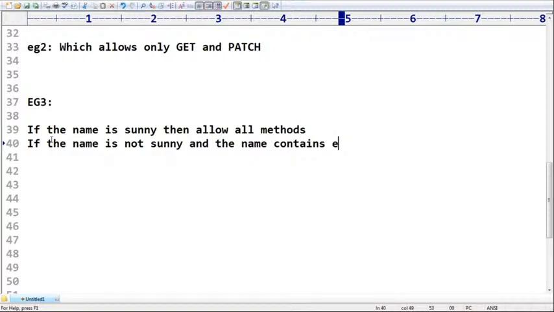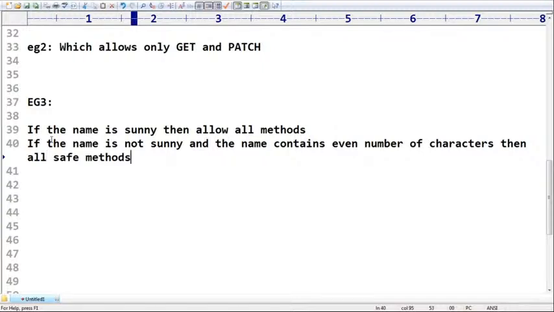If the name contains an even number of characters, then all safe methods are allowed. Otherwise, not allowed to perform any operation.